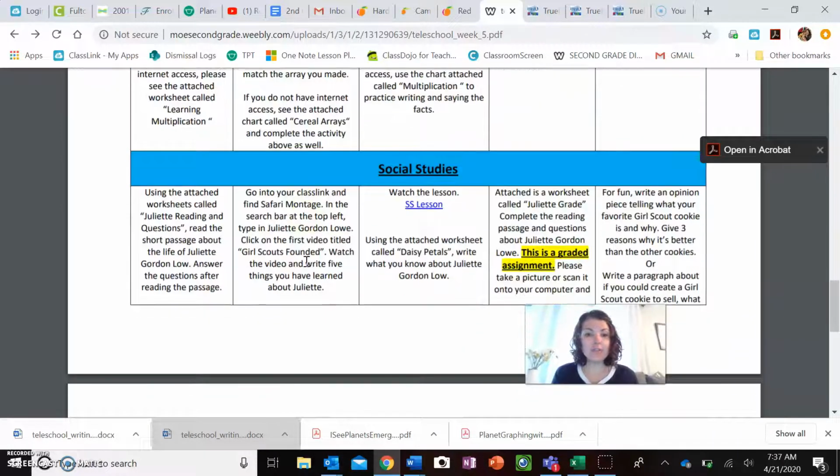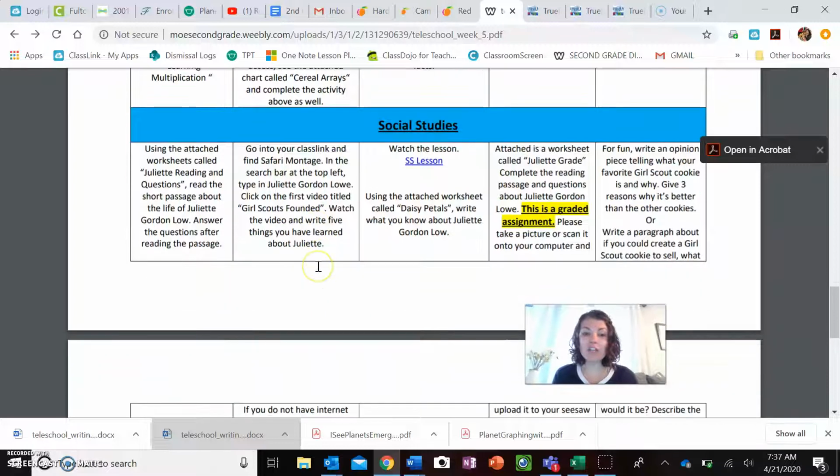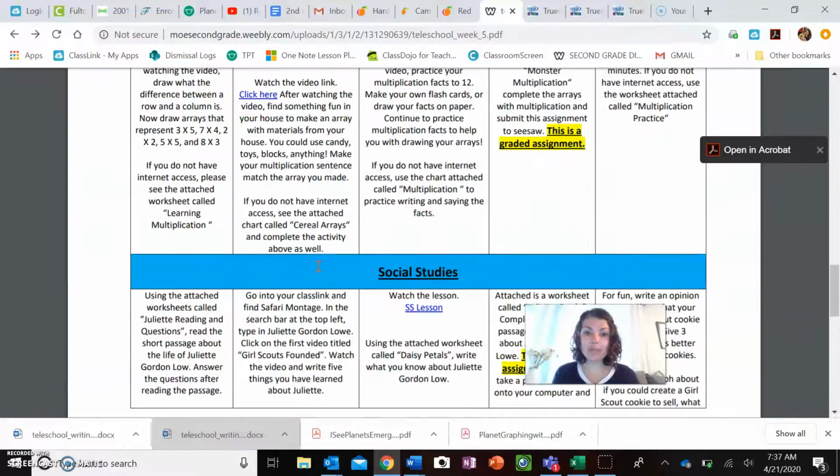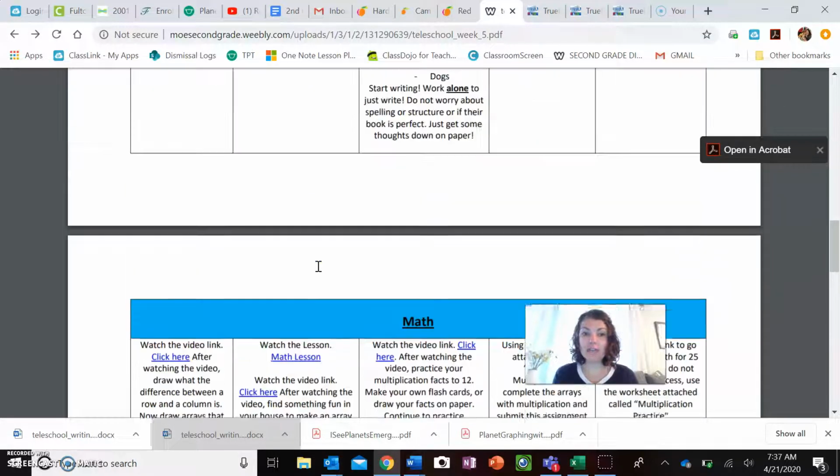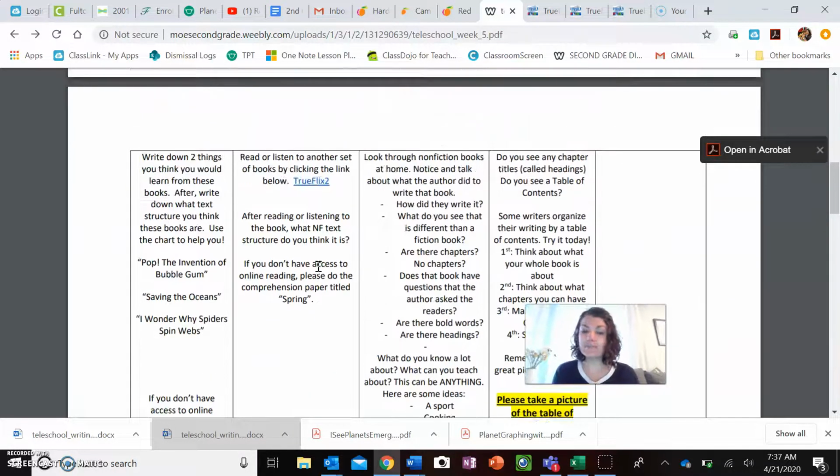Social studies, you're going to go into your class link with your username and password. You're going to find Safari Montage, so here's how you spell it. On the top left corner, there's a search bar. You're going to click it and type in Juliette Gordon Low. You learned about her yesterday if you did yesterday's assignment. You're going to watch the very first video, called Girl Scouts Founded, and please write down 5 things you learned about Juliette Gordon Low. Today, nothing is for grade, so you do not need to turn in anything.